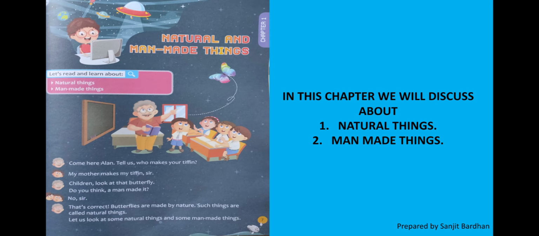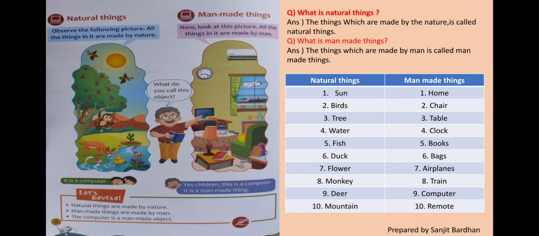Now we are going to understand natural things and man-made things. So please turn over your page. Here you can see two pictures. In one picture there are many natural things. In the other picture some man-made things are there. Now we need to know which are man-made things and which are natural things.